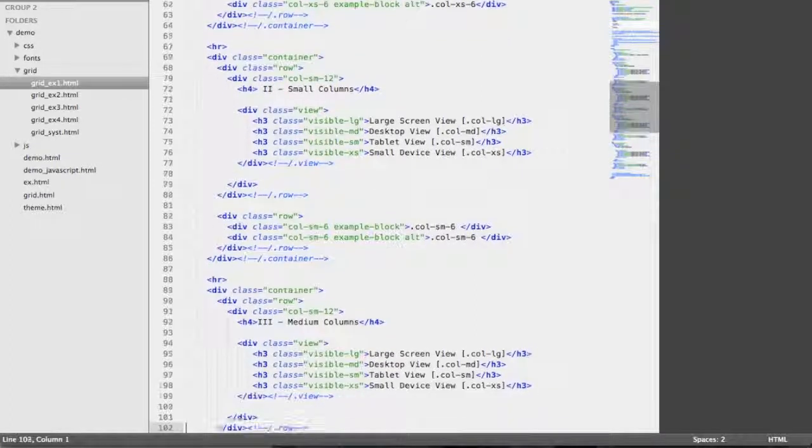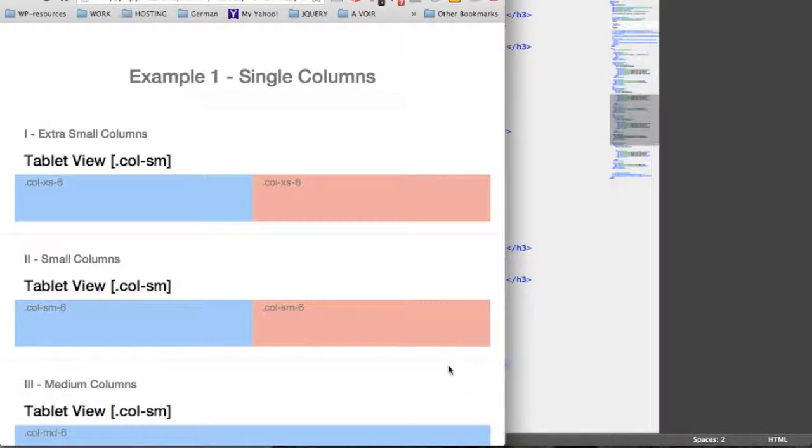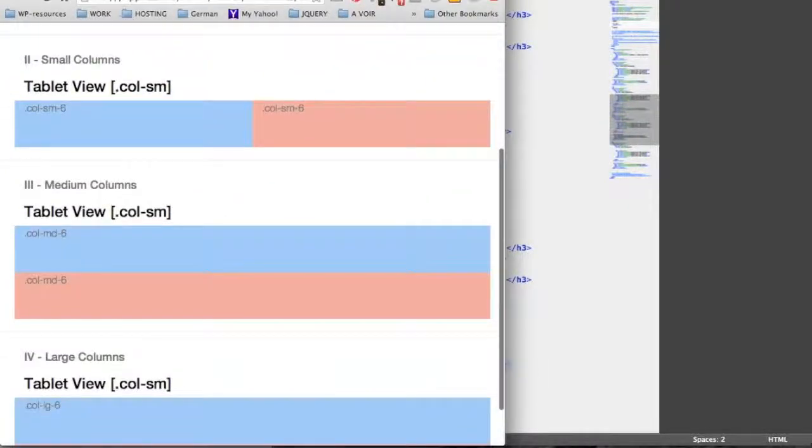By looking at the third example, we have a div with a class of row that includes two other divs with a class of col-md for desktop view. So what we should see is two divs sitting next to each other with 6 columns each. Right now we are on the tablet view, meaning that the default setting is active and we have two divs stacked on each other.